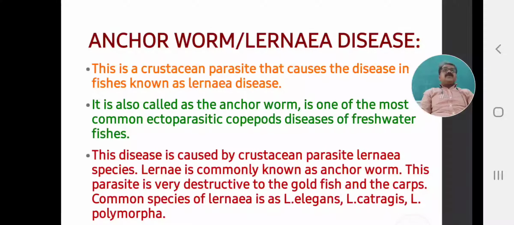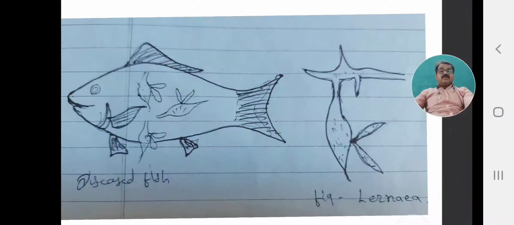These three species attack and cause infection in goldfish and carps in freshwater culture. They are more destructive and more dangerous. They can attack the complete crop.